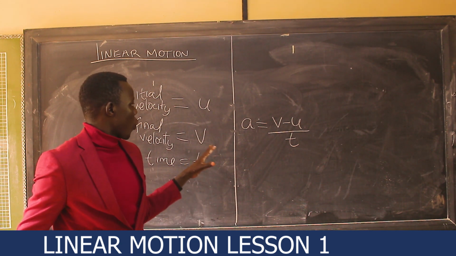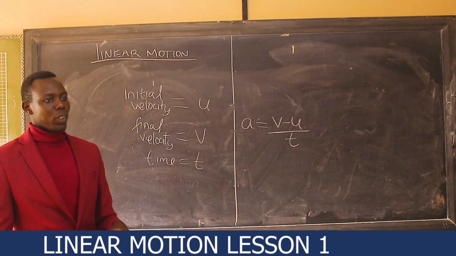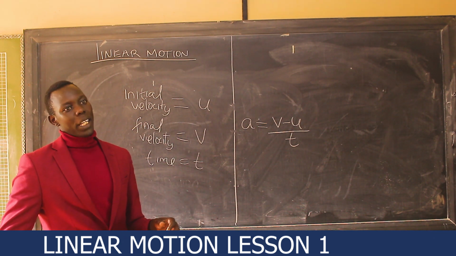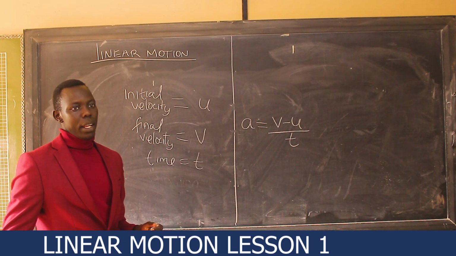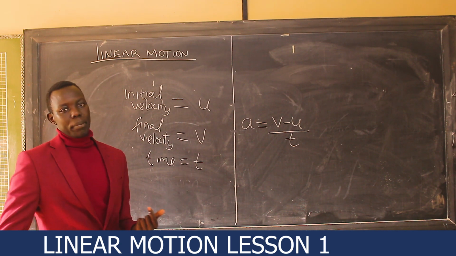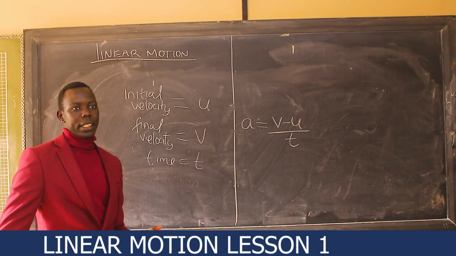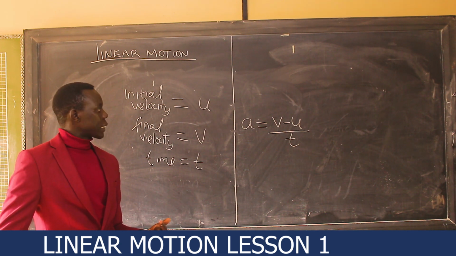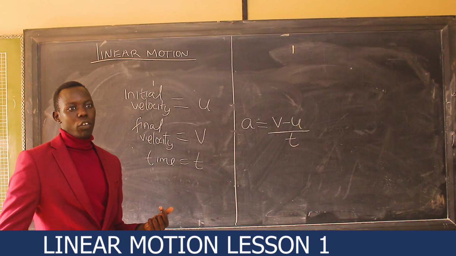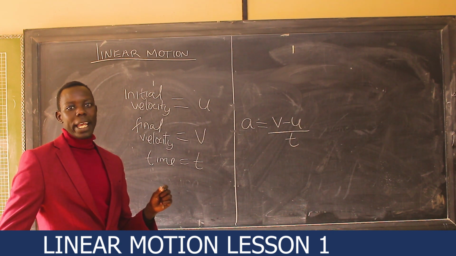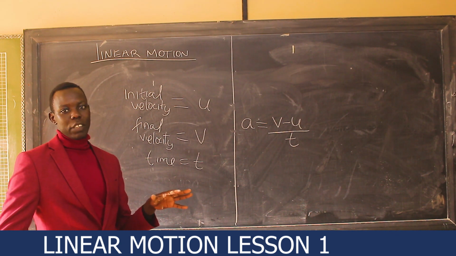Before we look at two or three examples on calculation, I would like to say this again: if a body moves with a decrease in velocity, then the acceleration is going to take a negative value. But if it moves with an increasing velocity all through, then it is going to have a positive value.